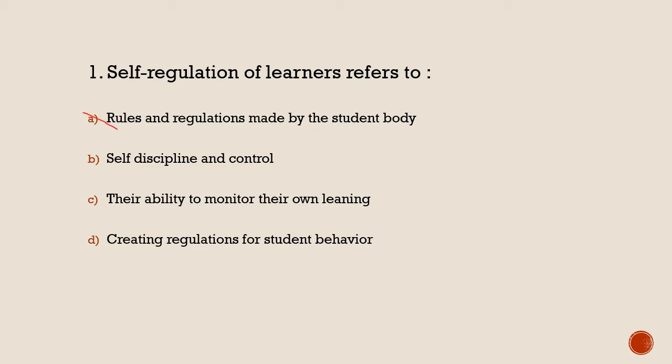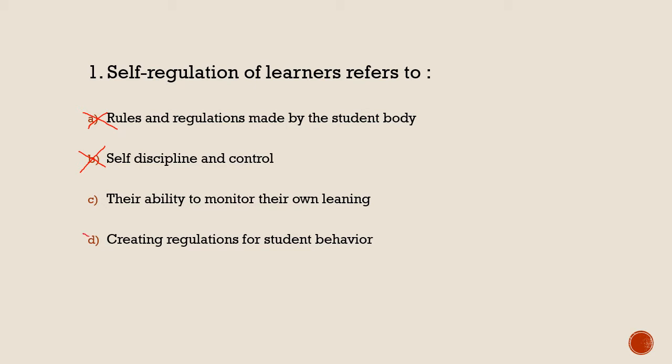This is wrong. Why? Because if someone else is preparing rules and regulation for the students, means they are not preparing for themselves. Someone else is preparing for them. So that is not a self-regulation. Then self-discipline and control, this is also wrong. Why? Because self-discipline and control, it's a self-controlling or it's a monitoring.